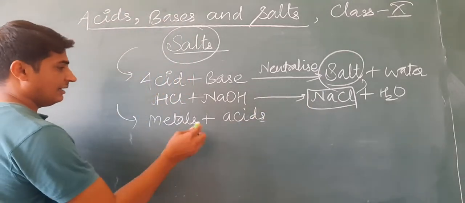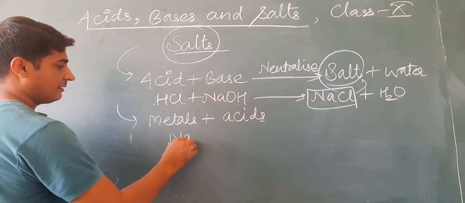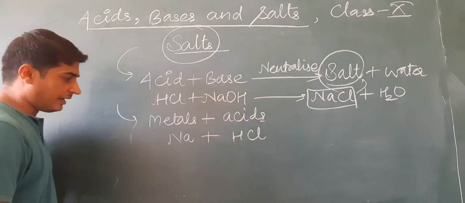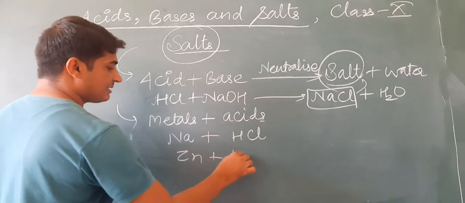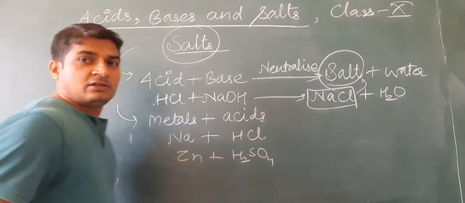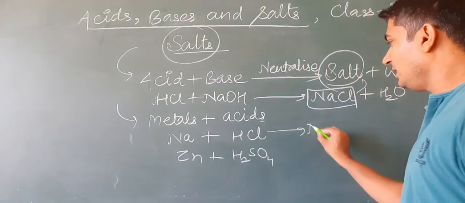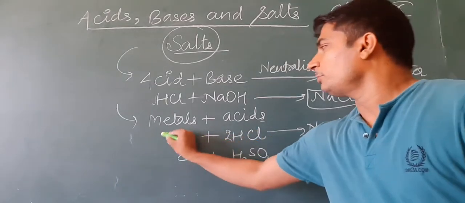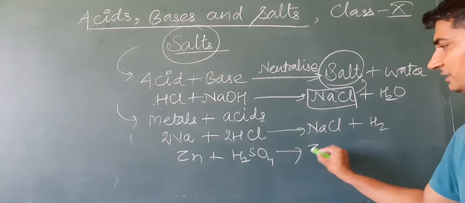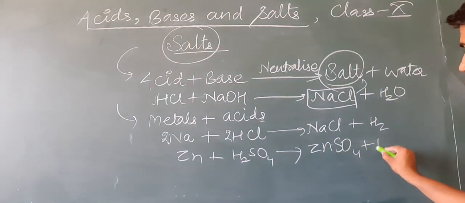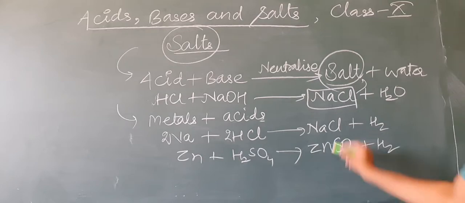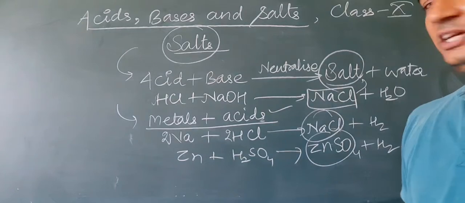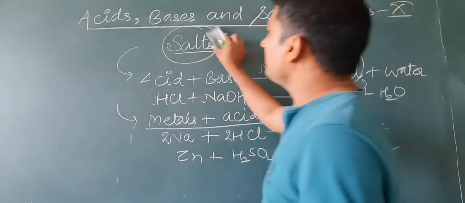For example, suppose Na and HCl, okay, or Zn plus H2SO4. So we may get the salts NaCl plus H2. To balance it, we can put 2. Here, what do we get? ZnSO4 plus H2. Okay, so in this way, salts can also be prepared by the reaction of metals and acids. Third one, how salts can be prepared?